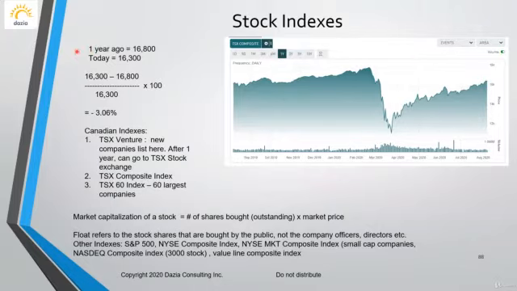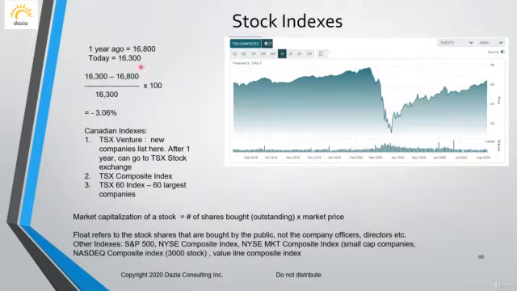And so the value we calculate is based on the change. So let's take an example, 16,800. Let's suppose 1 year ago it was 16,800 and today it's 16,300. So we can say that it has gone down, but how much did it go down? We have to see what the difference between the two is.